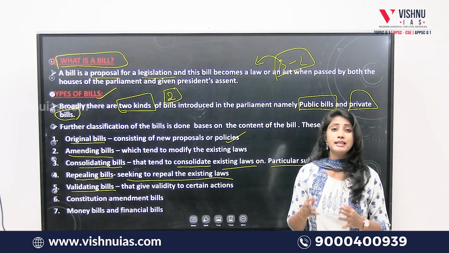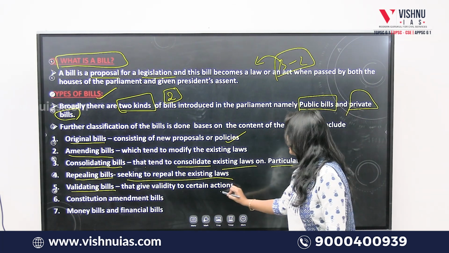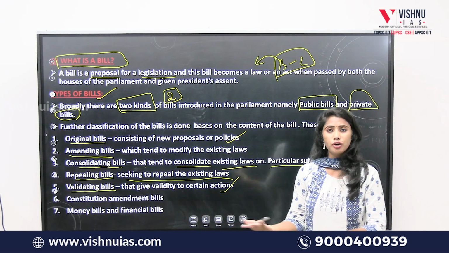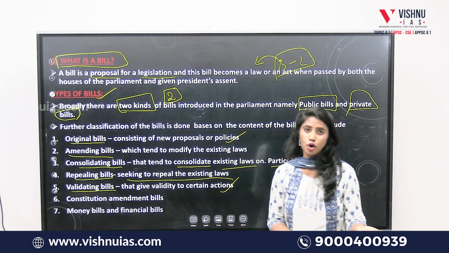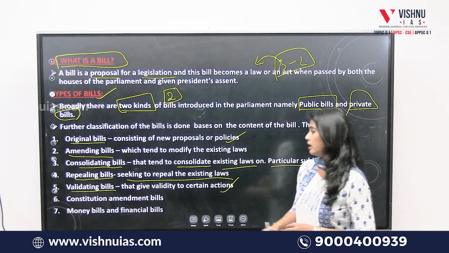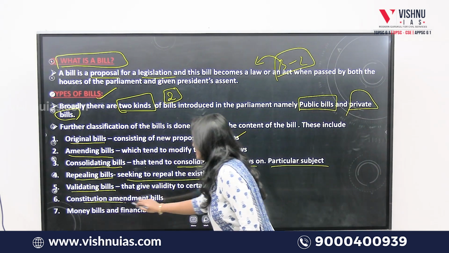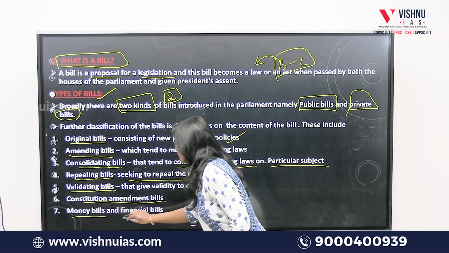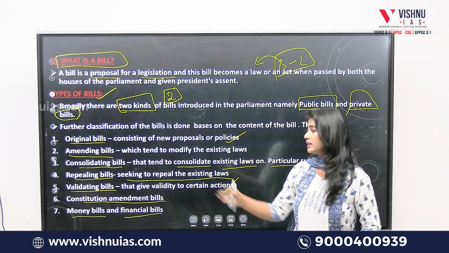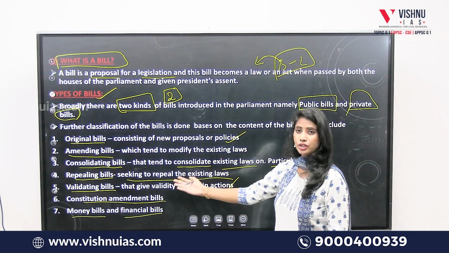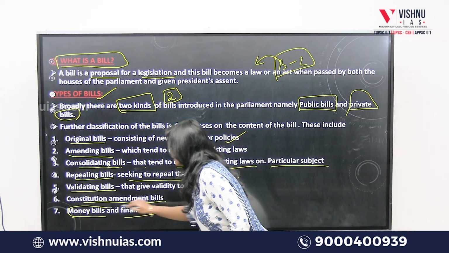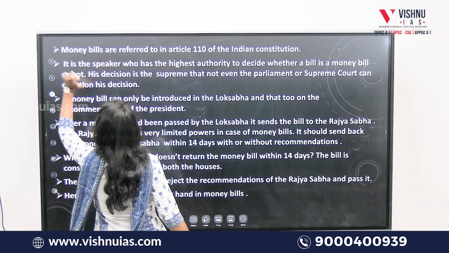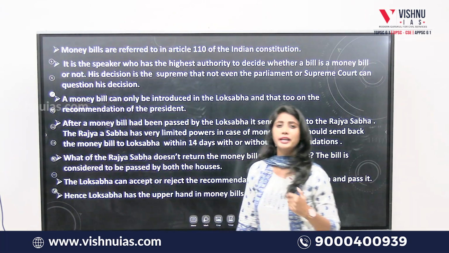Validating bills are the bills that give validity to certain actions that are supposed to be taken by the government or any other bodies or the authorities of the government. And finally, constitutional amendment bills, money bills and financial bills. These are the various types of bills. So now our question is related to these money and financial bills. Good. Now, what are money bills?